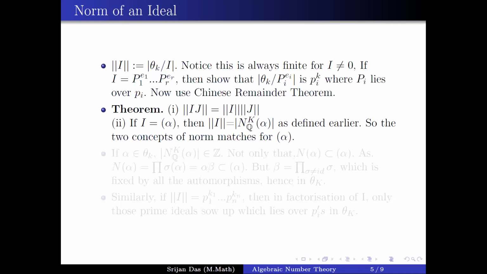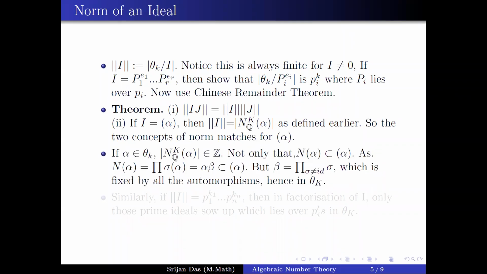If you have I times J, then the norm of I times J is just the norm of I times the norm of J. And as I said earlier, if I is a principal ideal generated by some alpha, then the norm of alpha from K over Q and the norm of I are the same. So this just generalizes the previous notion of norm.